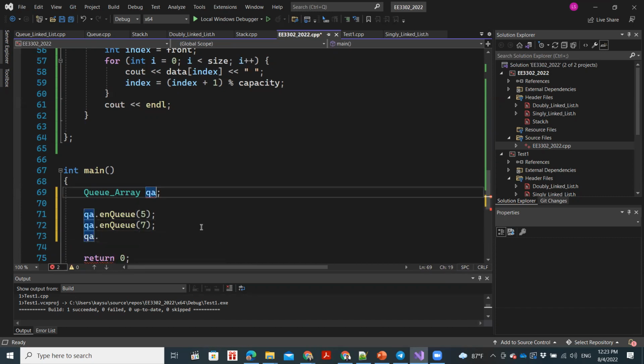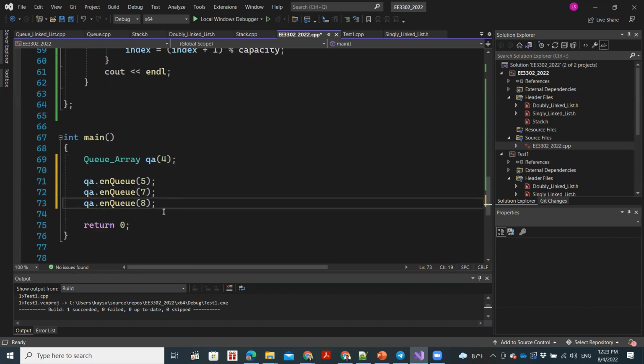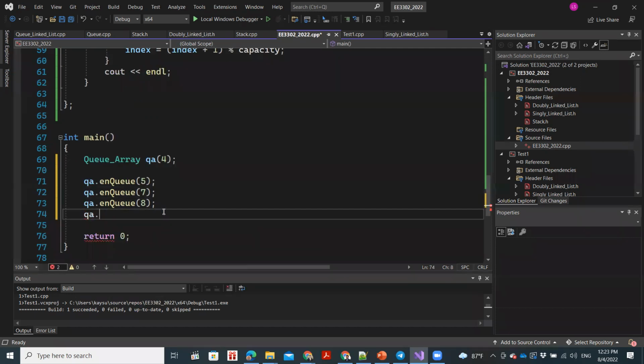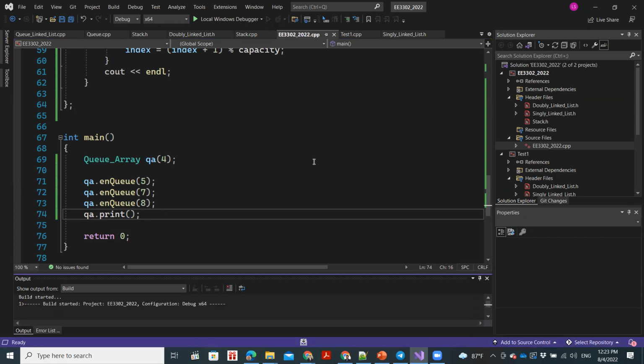Yeah, we missed something. We need to provide the capacity. Let's say the capacity of the queue is 4. Let's try 8. Okay, now we have 3 elements, right? And then let's print it out. Clear? So let's try running this. Any questions?